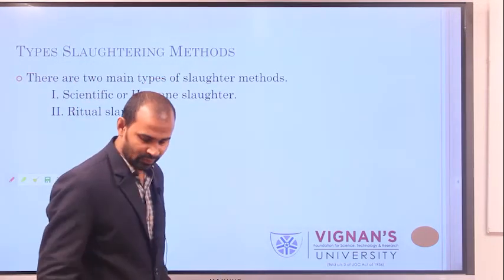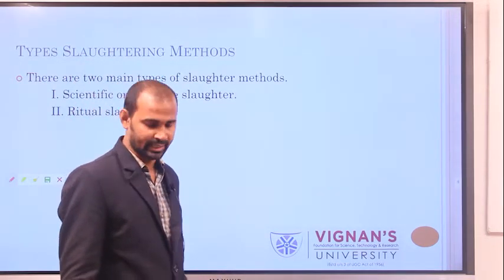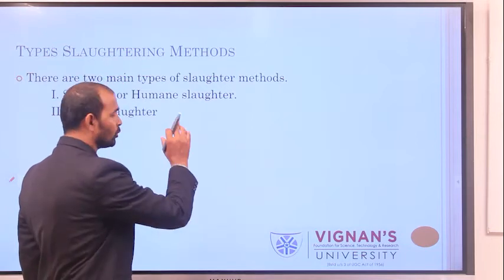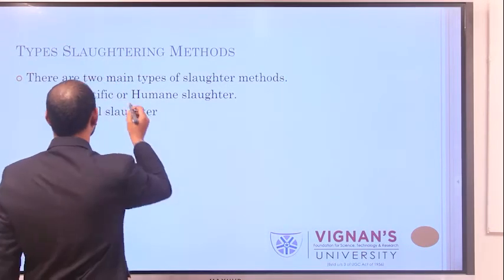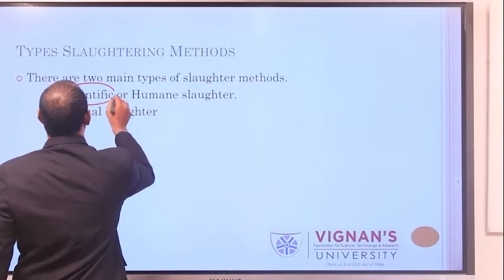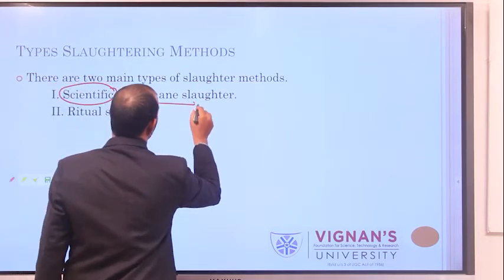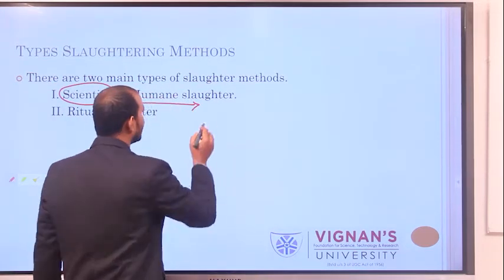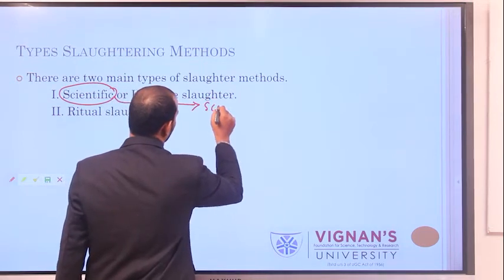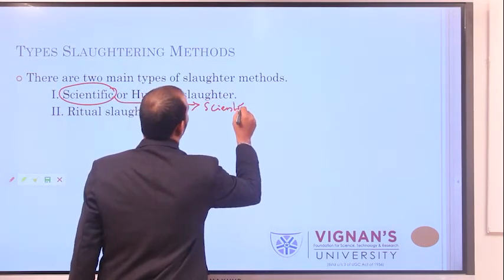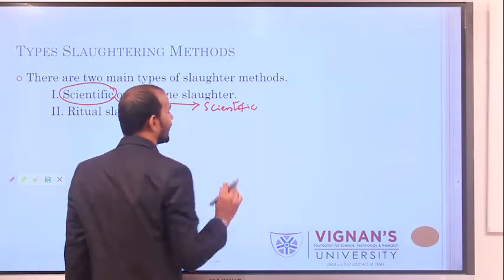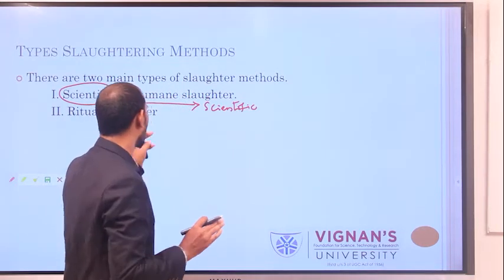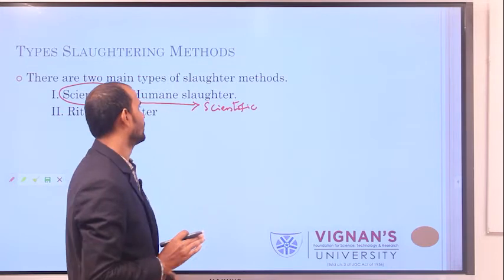By using the scientific or humane slaughtering technique, we use scientific methods for slaughtering meat animals.